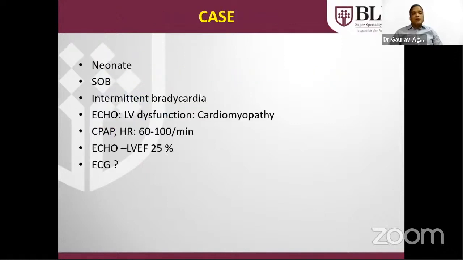In the next case, a neonate came with a history of shortness of breath, intermittent bradycardia was there. Echo shows again severe LV dysfunction. This is another form of LV dysfunction in neonate. Patient was kept on CPAP with heart rate of 60 to 100 beats per minute. Normal is more than 100 beats per minute. Echo shows severe LV dysfunction.